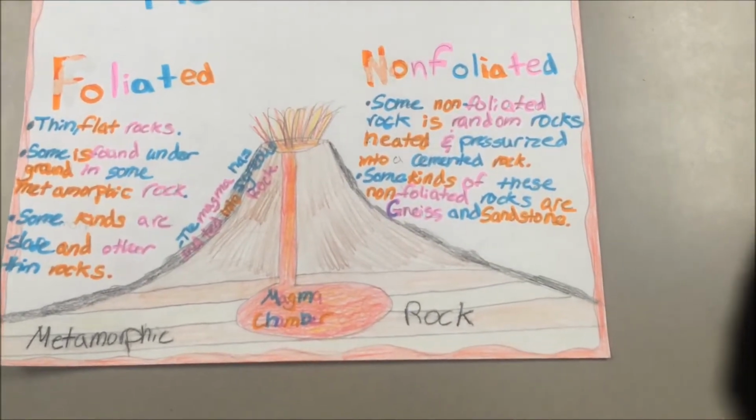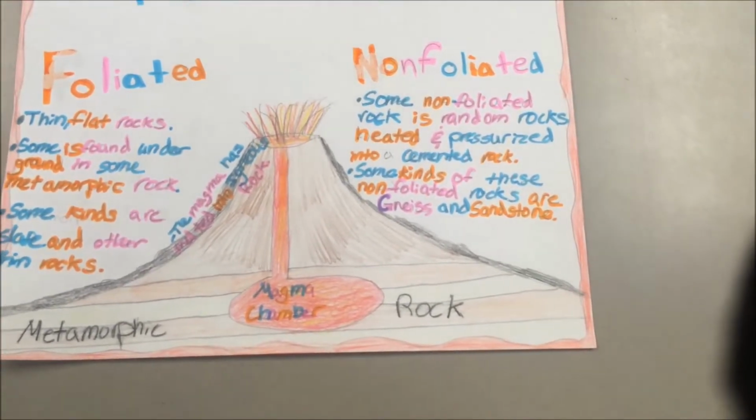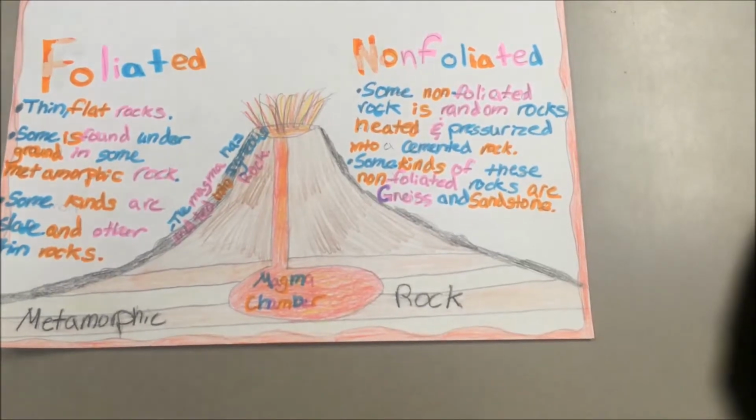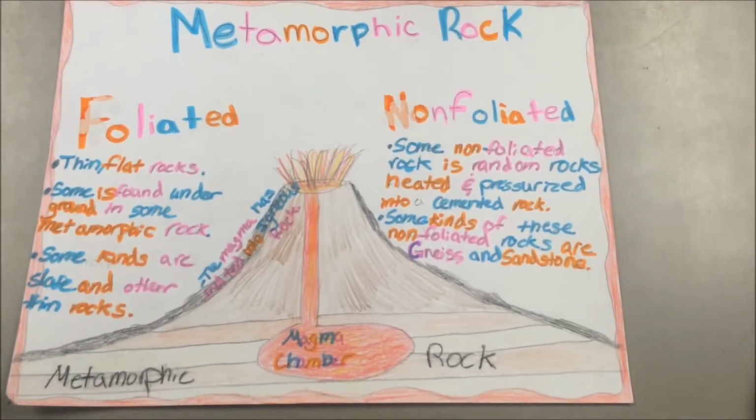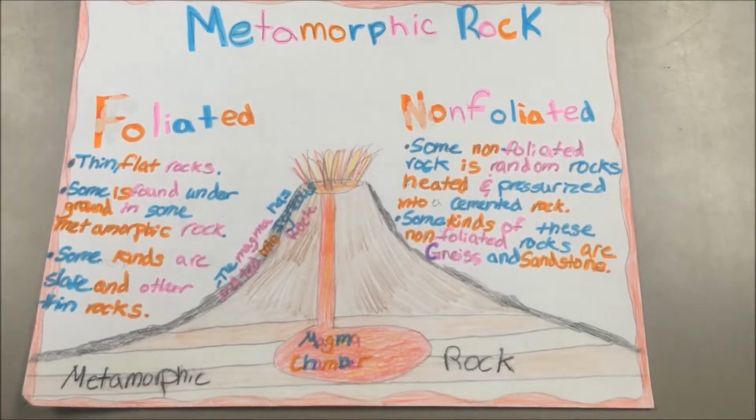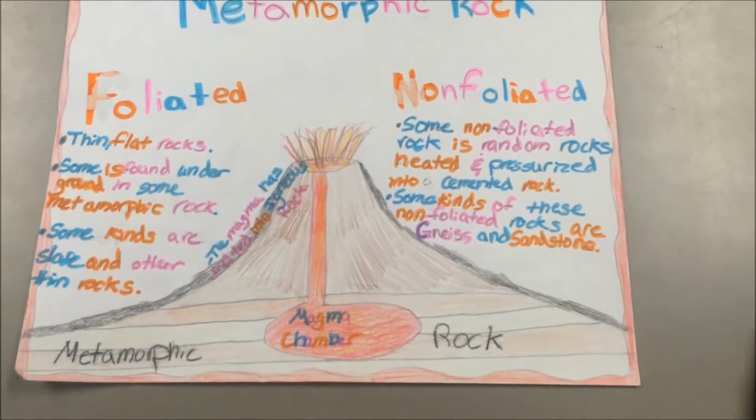Foliated rock is thin, flat layering of rock that is found in metamorphic rock. Some kinds of foliated rocks are slate. Non-foliated rock is random rocks under heat and pressure into very hard and cemented rock. Some of these are gneiss and sandstone.